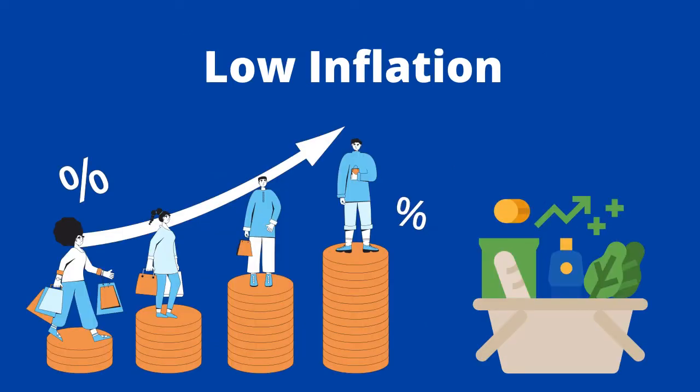The next macroeconomic aim is low inflation. Inflation occurs when prices rise, and it can be defined as the increase in the average price level of goods and services over a period of time. Inflation can occur when prices rise due to an increase in production costs, such as raw materials and wages. An increase in demand for products and services can also cause inflation, as consumers are willing to pay more for the product. The government wants to achieve low inflation due to the following reasons.